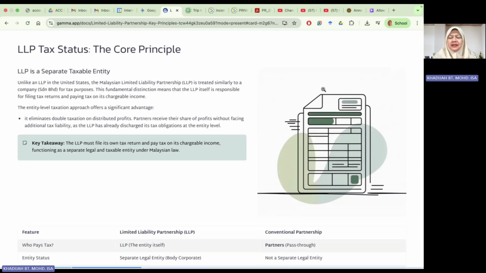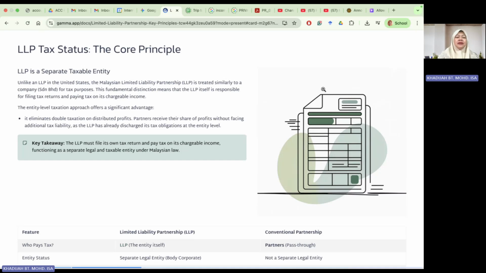Okay, LLP, the tax status. What would be the core principle? It says that LLP is a separate taxable entity. So it's similar to a company, where we have the company itself and the shareholders, and the shareholders and the company are two separate entities. Similarly for LLP.